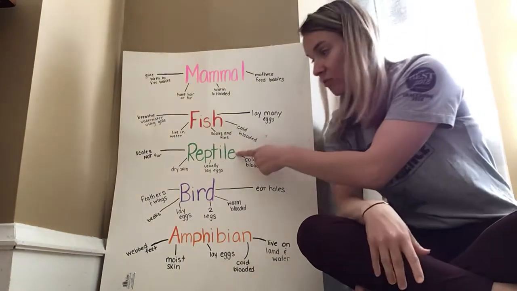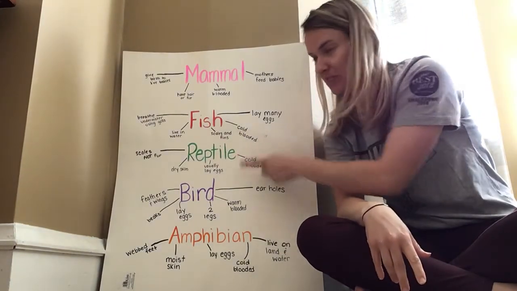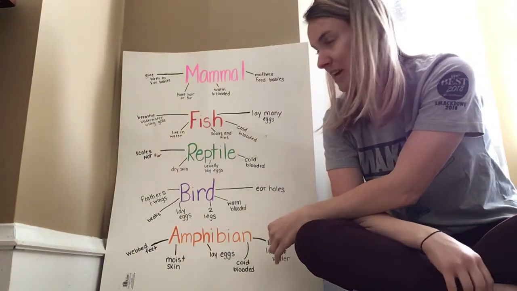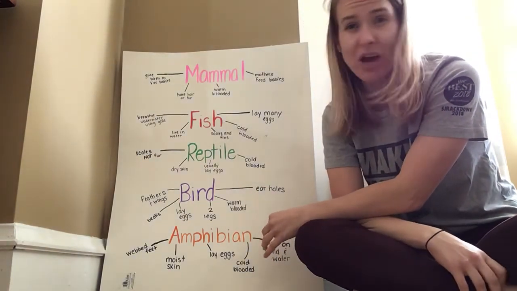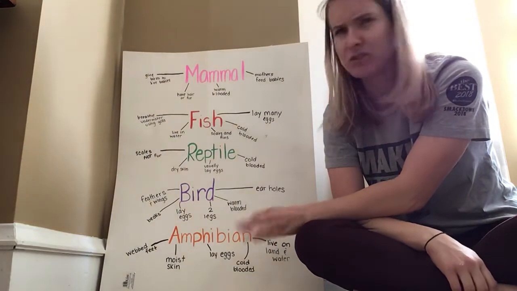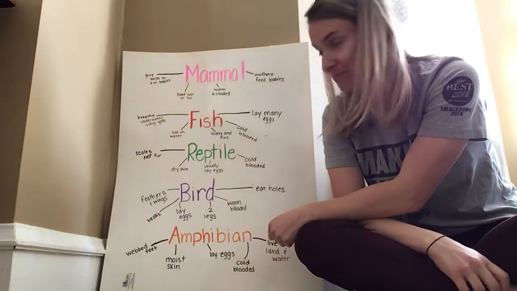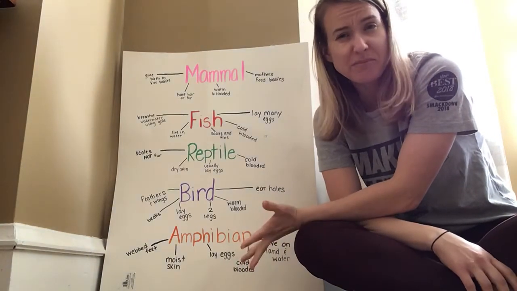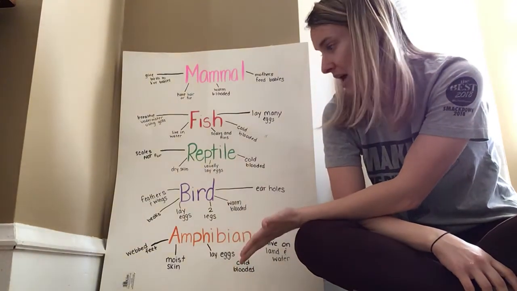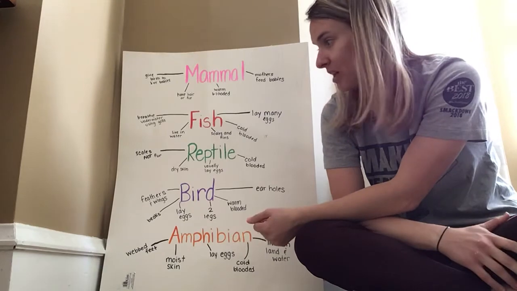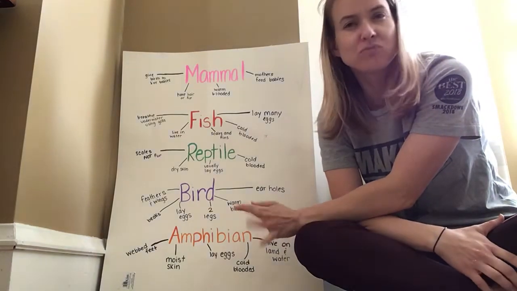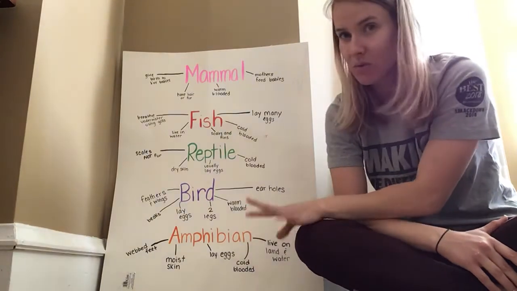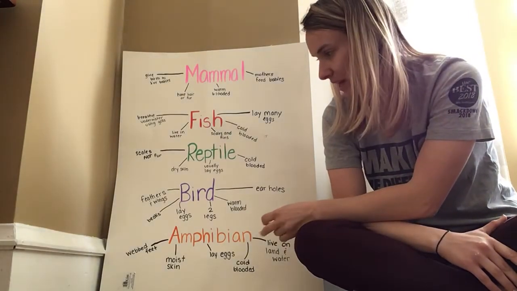The next one is reptile, okay? This is one of my favorite groups of animals. I like reptiles. Reptiles have scales. They do not have fur. They have dry skin. They lay eggs, and they're cold-blooded. So they have some similarities to the fish. They have scales, they lay eggs, and they're cold-blooded, okay? Reptiles, they live sometimes near the water maybe, but they don't live in the water like fish, okay?